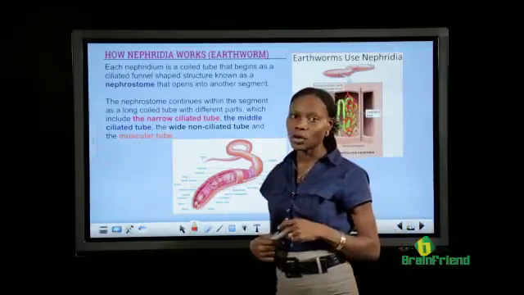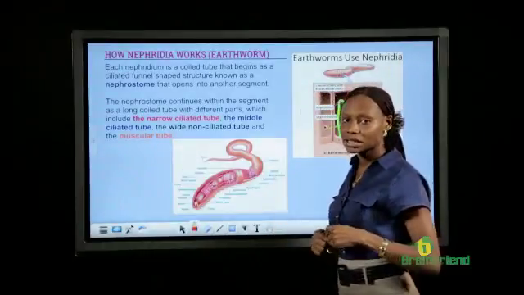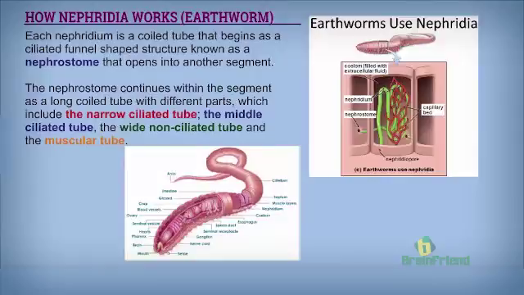How does the nephridia work in the earthworm to help it excrete its waste? First and foremost, the nephridium, remember nephridium is for singular, is a coiled tube. It begins as a ciliated funnel-shaped structure known as the nephrostome. This nephrostome continues down in a tube form into another segment of the earthworm. The tube has the narrow ciliated part of the tube. It has the middle ciliated part.